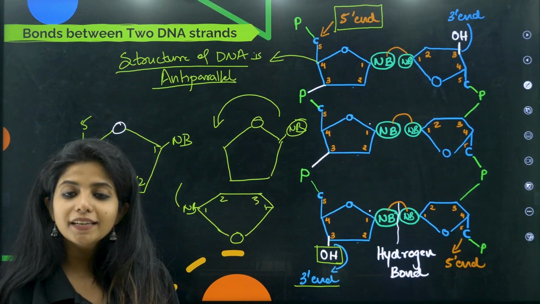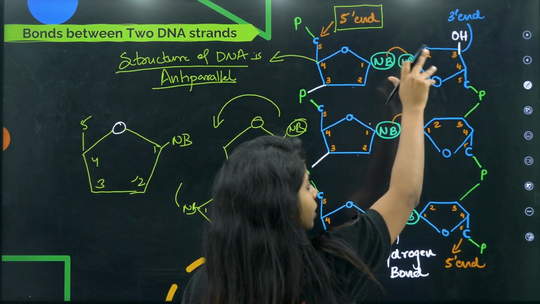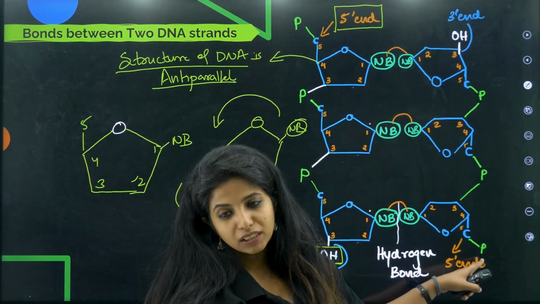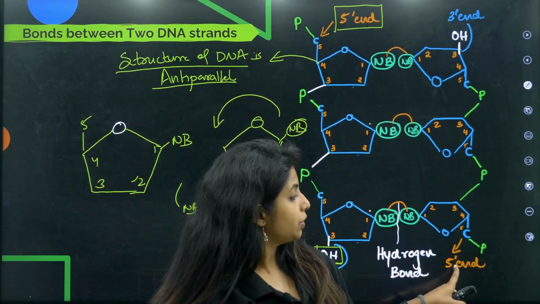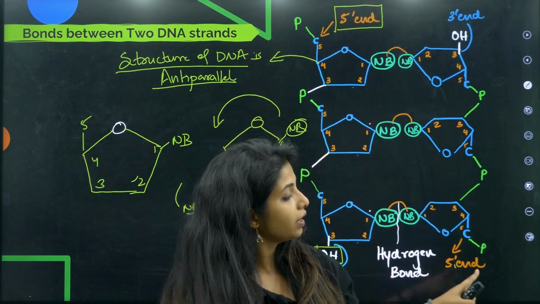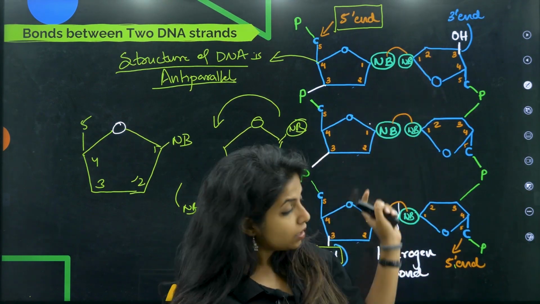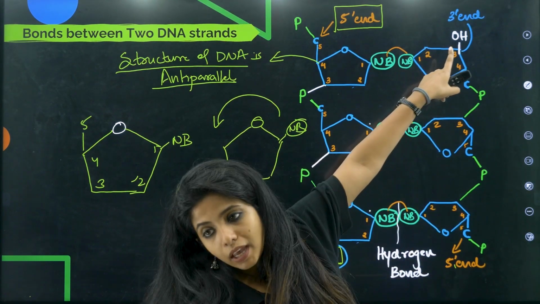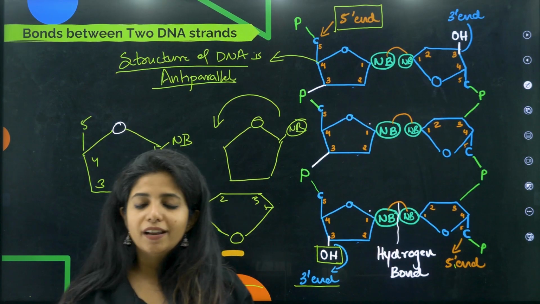What do I call it? 3' end. Now since we twisted everything this side, so here also this phosphate is like, I do not have anyone. So it will be 5' end, and they are anti-parallel. So if there is one 5' end there, the other 5' end will be here. It cannot be there, right? So this is the 5' end. On the other hand, there you will be having the 3' end.